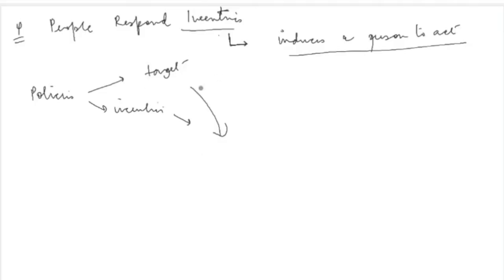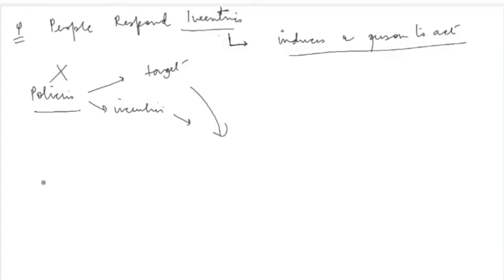तो अगर ऐसी कोई चीज हो रही है, then the purpose of the policy is cancelled, is negated. So to be able to run the policies better, it is important that you keep in mind what are the incentives that this policy is going to create and how are people going to respond to such incentives. Now let me give you an example, you'll understand this better.